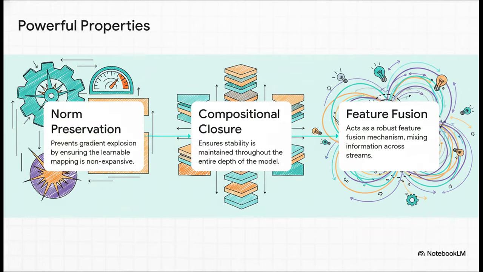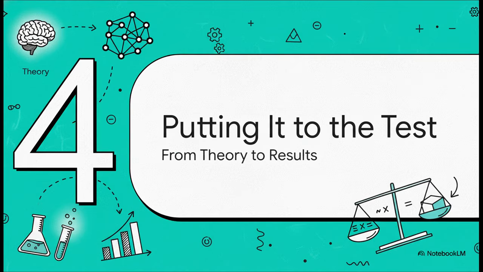Second, that stability holds up layer after layer after layer. You can stack hundreds of them and it stays stable. And third, it makes sure all the information from the different lanes gets mixed together smoothly and robustly. It's not just a patch, it's a complete fix. Okay, the theory is really elegant, for sure, but the million-dollar question is, does it actually work in the real world? Let's look at the results.